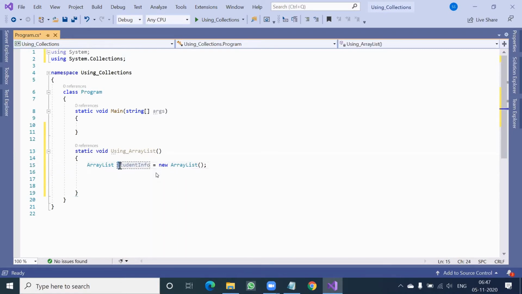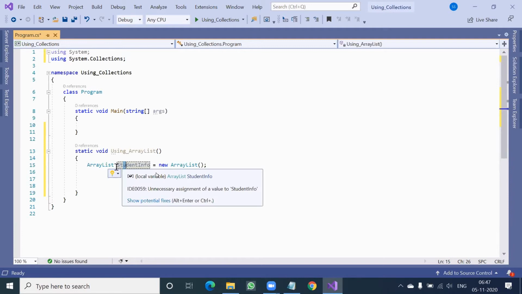Okay, you can see the naming convention. I started with a small letter, and every word's first letter from here onwards will be capital. Just a convention, not a restriction. If somebody is writing in capital letters like this also, it's okay. It will not be an error, but not a good convention. As per the Microsoft naming convention, any class variable, class property, should be something like this: S capital, I capital, StudentInfo, if it is at the class level.